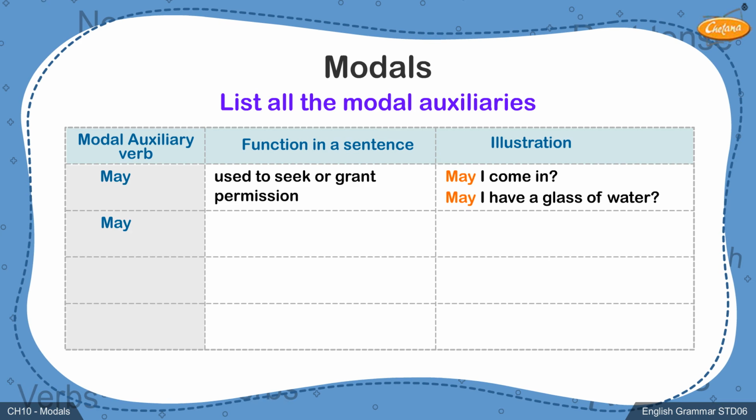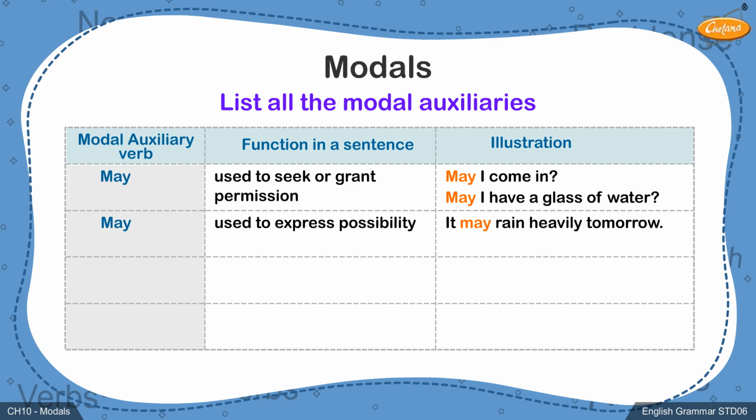This modal may also performs another function. It is used to indicate the possibility of an event or activity, that is to show if something is likely to happen or not. It may rain heavily tomorrow. This statement shows that there is a possibility or likelihood that it would rain heavily tomorrow. Hence, the modal may here shows possibility.